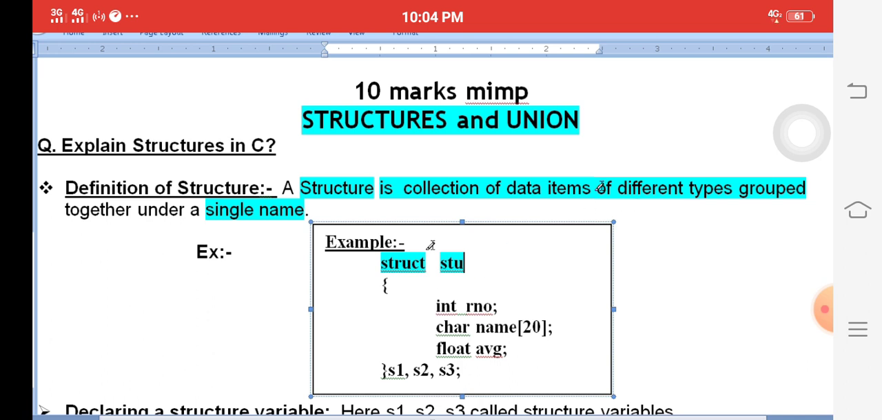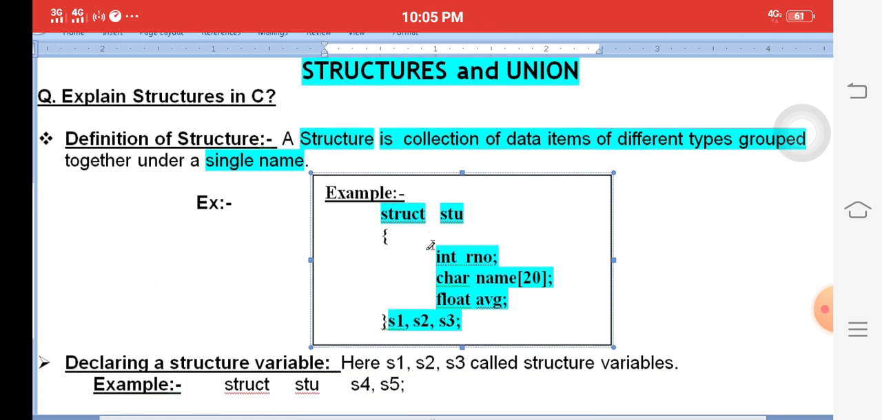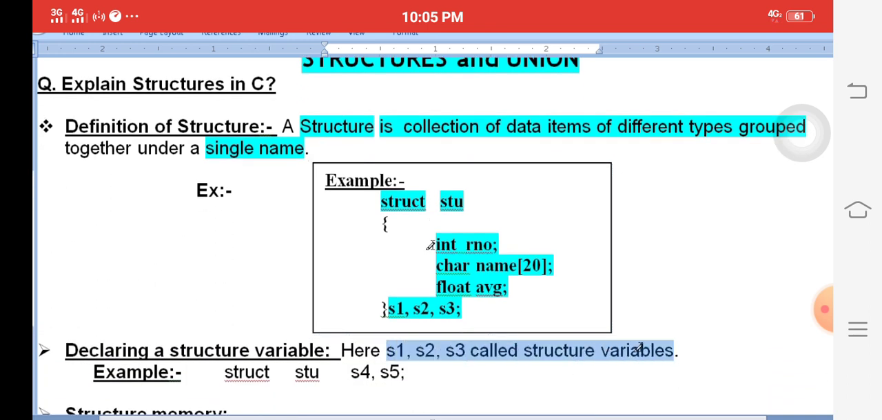What are the data items? Roll number, name, average. These are 3 items. Data items are nothing but roll number, name, average. These are all in a single name. What is the single name? STU. What about S1, S2, S3? These are called structure variables.